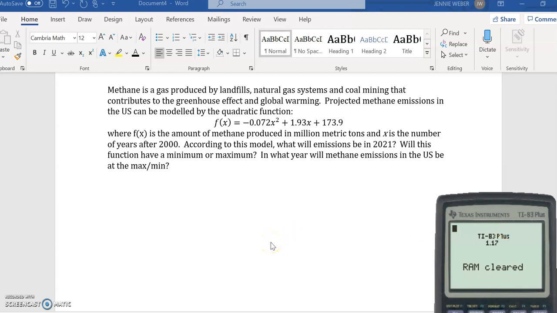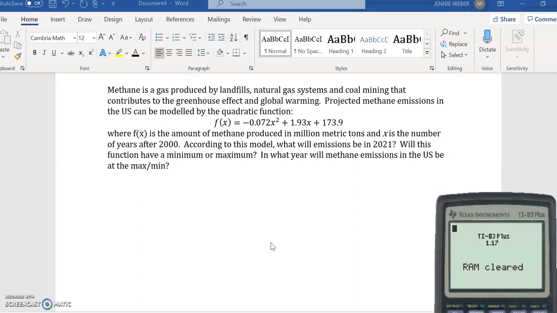Okay, so methane is a gas produced by landfills, natural gas systems, and coal mining that contributes to the greenhouse effect and global warming. Projected methane emissions in the U.S. can be modeled by this quadratic function, where f of x is the amount of methane produced in millions of metric tons, and x is the number of years after 2000. According to this model, what will emissions be in 2021?